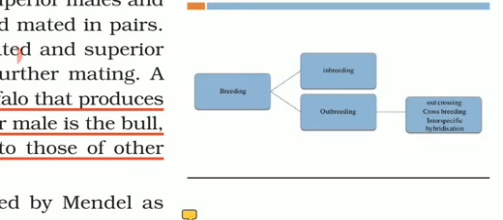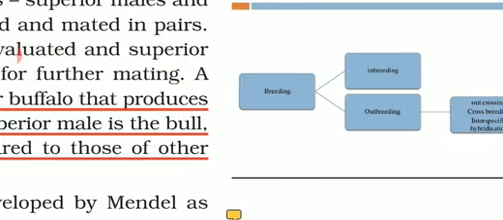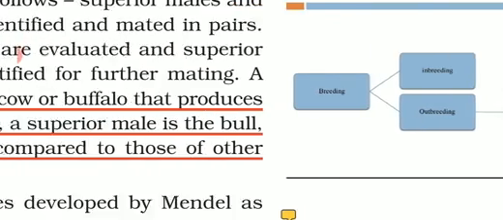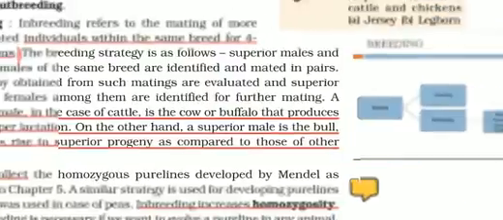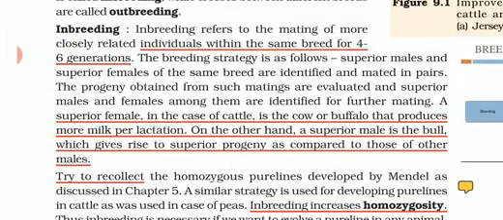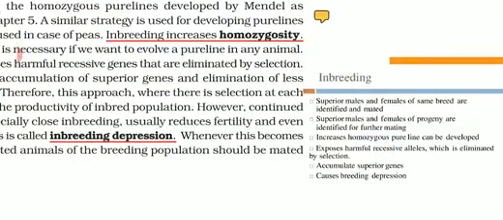Inbreeding means the breeding is done within the same breed. For example, Pomeranian dogs are crossed and the next generation will be Pomeranian only. Hope you got this point. Inbreeding means when the same breeds are crossed with each other, it is called inbreeding. Today we will cover only inbreeding. This inbreeding is done with certain methods. Here is the technique.